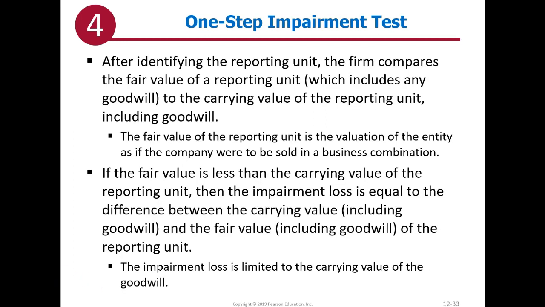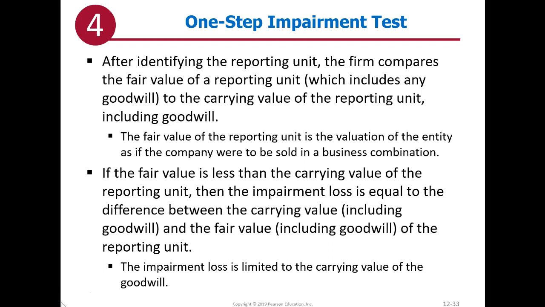After identifying the reporting unit, the firm compares the fair value of the reporting unit, which includes any goodwill, to the carrying value of the reporting unit, including goodwill. The fair value of the reporting unit is the valuation of the entity as if the company were going to be sold in a business combination. So you're going to need a lot of appraisals and valuation that goes into fair value for a reporting unit. If the fair value is less than the carrying value, then the impairment loss is equal to the difference. However, the impairment loss is limited to the carrying value of goodwill.